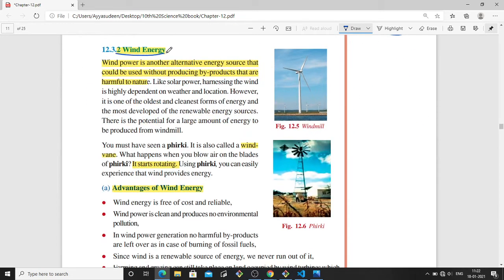And the next one is wind energy. So this is the windmill. The wind pushes this and it rotates the turbine, and then electricity is produced. It is also called a wind vane. It is similar to this windmill with the same principle, that it rotates the turbine and electricity is formed from the turbine.